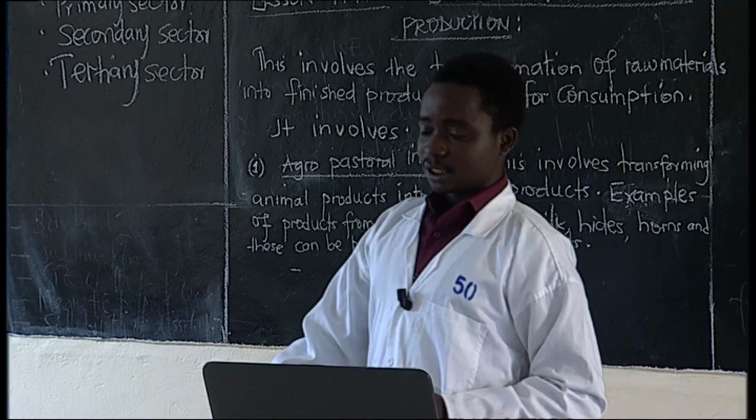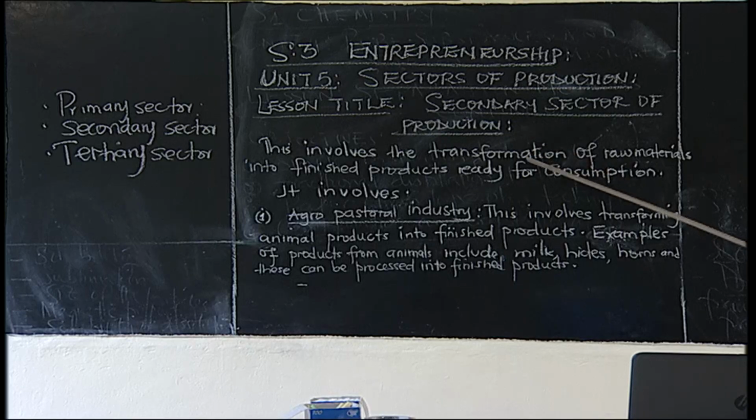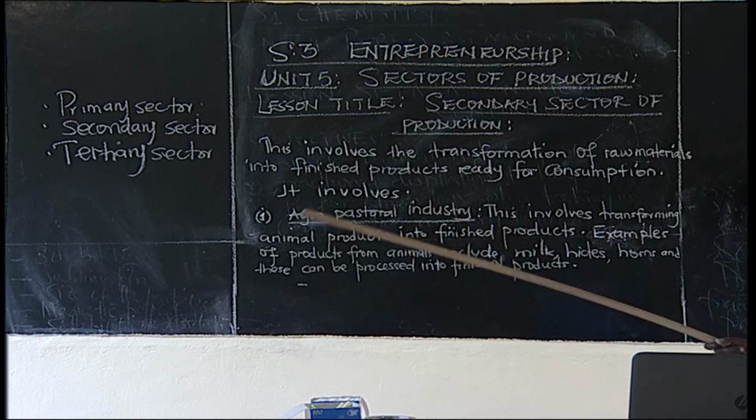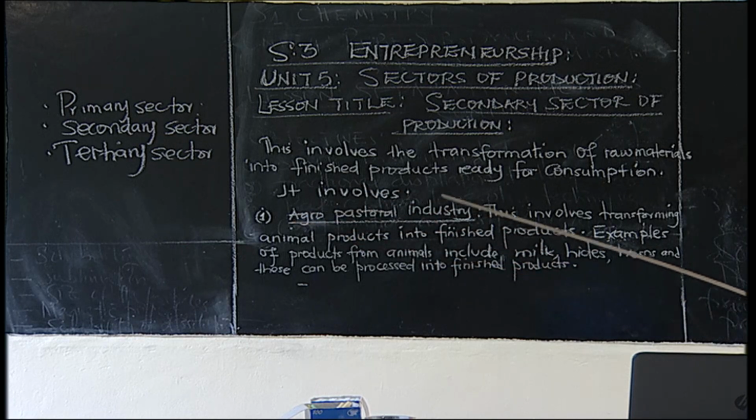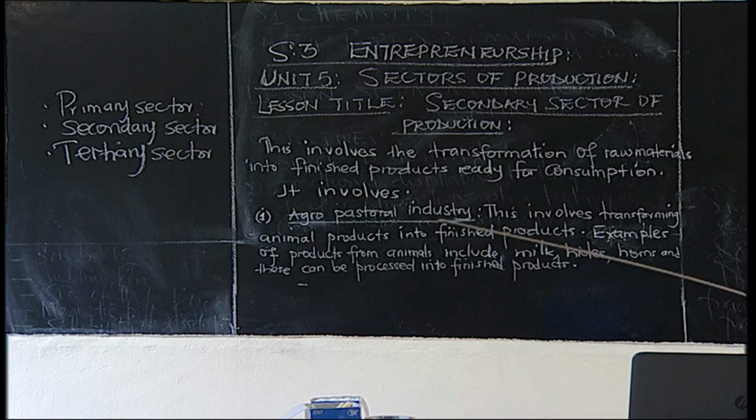Remember, you must know that the secondary sector deals with transforming raw materials that are extracted from primary sector production into finished products ready for consumption. Under this secondary sector production, we have the agropastoral industry, transforming animal products into finished products.